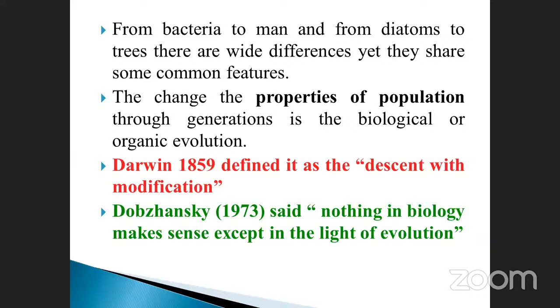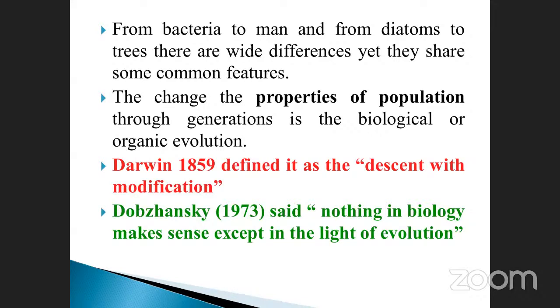And from the diatom, the lowest plant, to the tree. A tree is multicellular and consists of complex tissues, xylem and phloem, which are not present in diatoms.